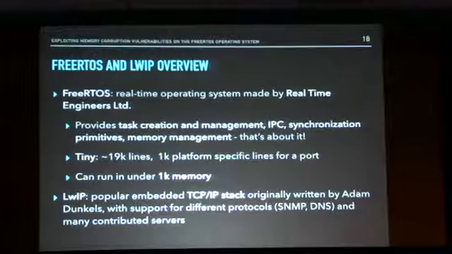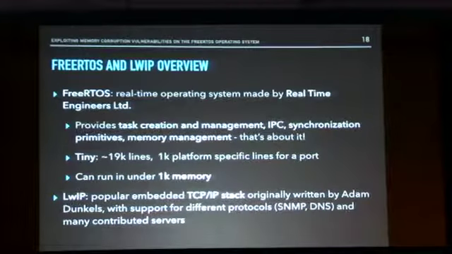So FreeRTOS, it's a real-time operating system. It's made by a company based out of the UK called Real-Time Engineers. It's been in development for over a decade, and it's a really lean OS. What it gives you is task creation, task being a process, and management, inter-process communication using queues, semaphores and mutexes for synchronization. It gives you a heap implementation or multiple heap implementations for memory management, and in a broad stroke, that's really about it.